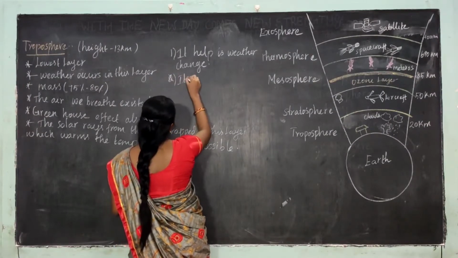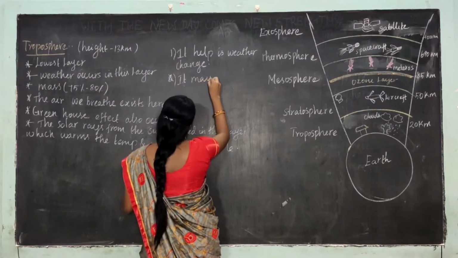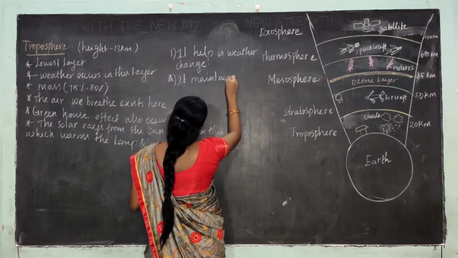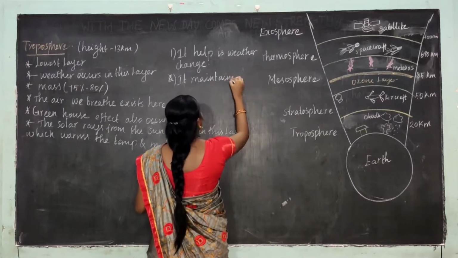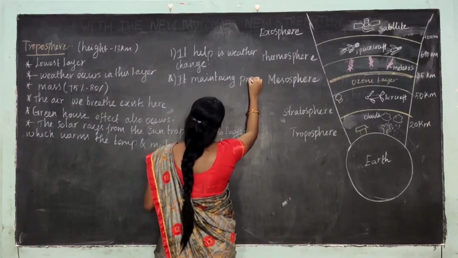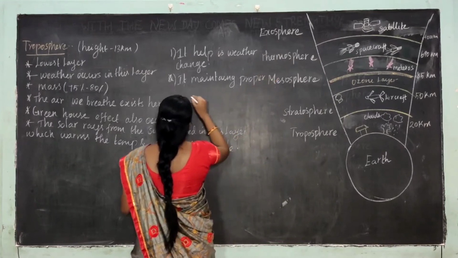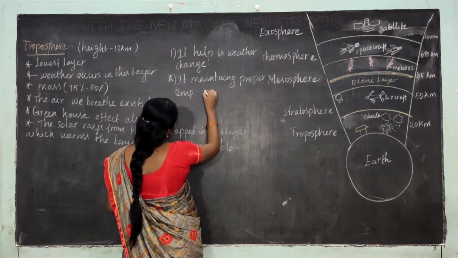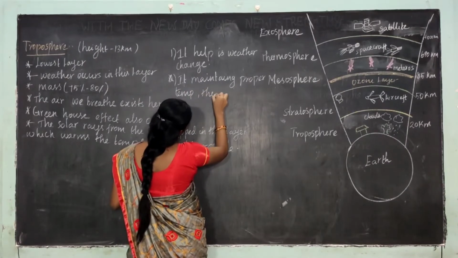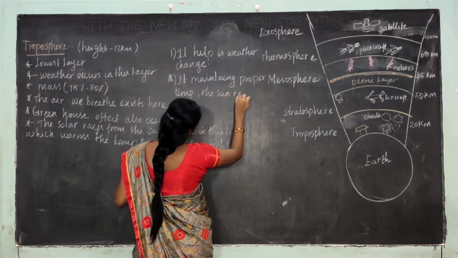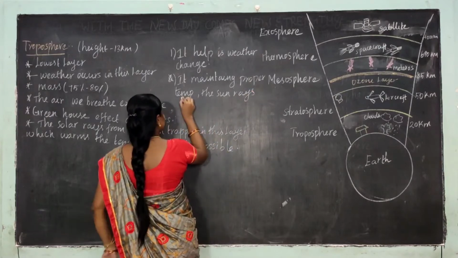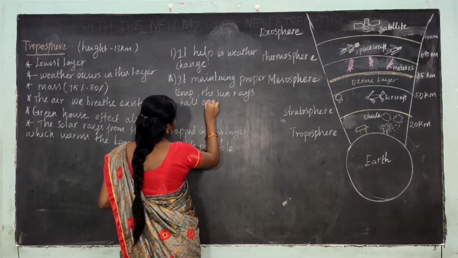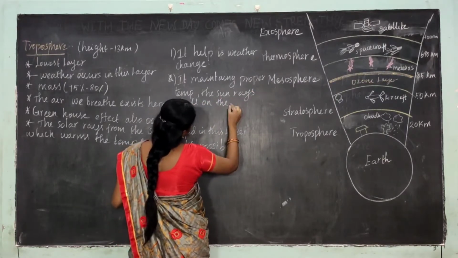And also the atmosphere maintains proper temperature, as the sun rays fall on the earth.